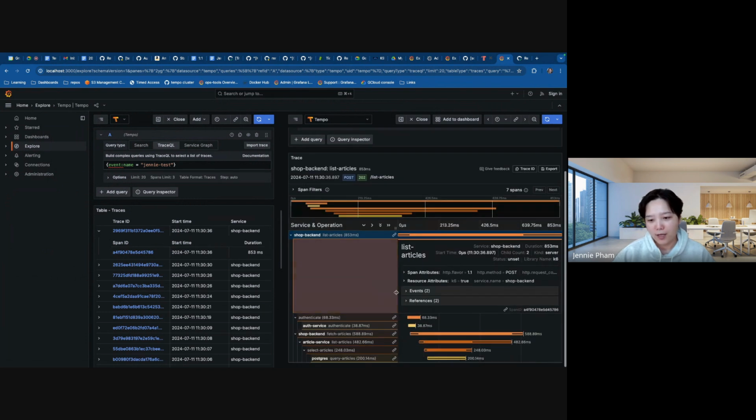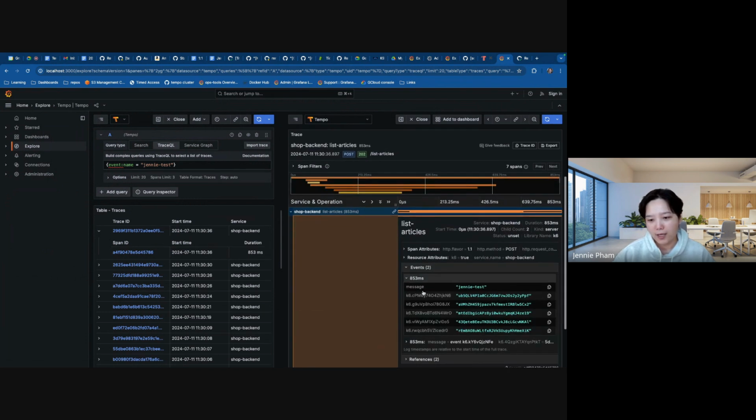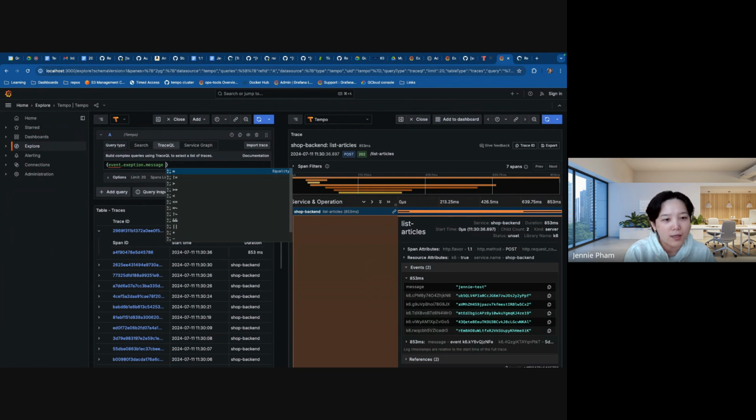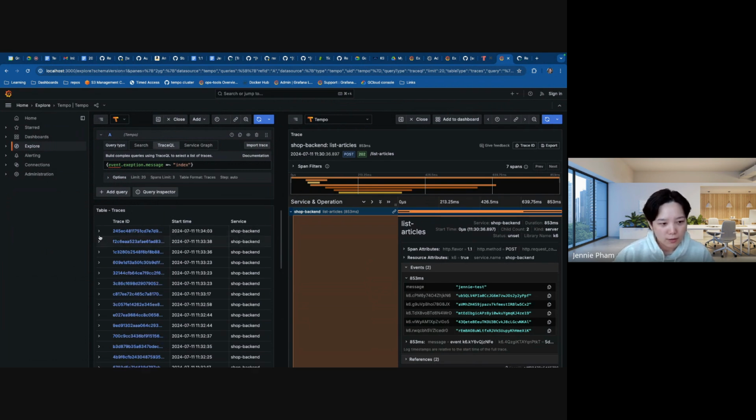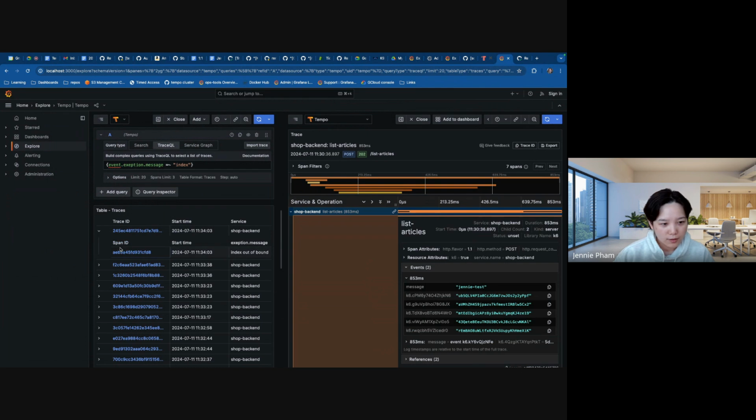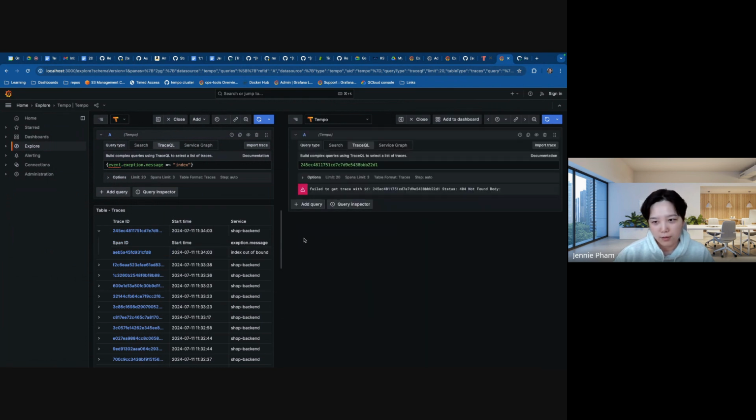Now you can see events here, and this is searching via the name intrinsic, and we also have the ability to search for event attributes. Unfortunately, I think I made a typo here earlier. There's a missing C, but I think it should work. There we go.